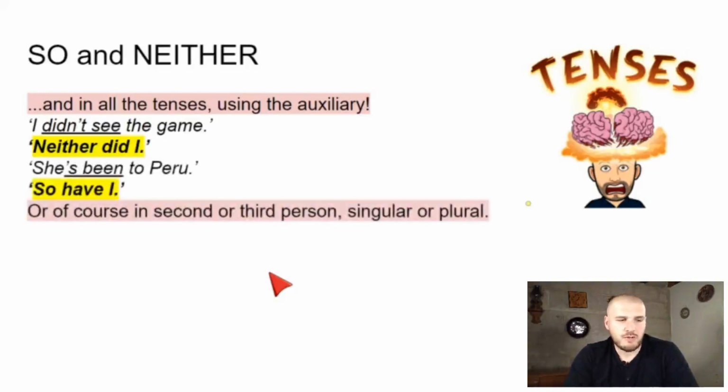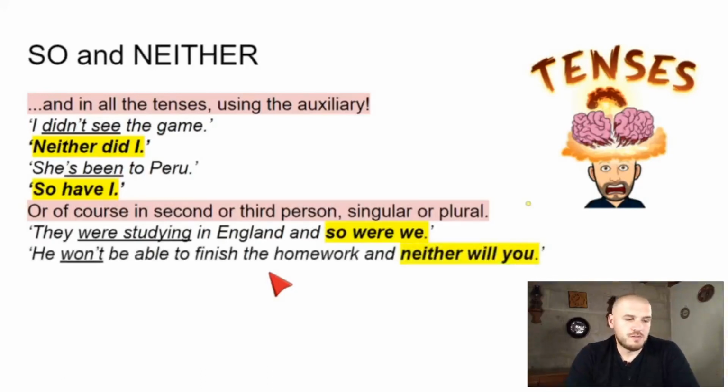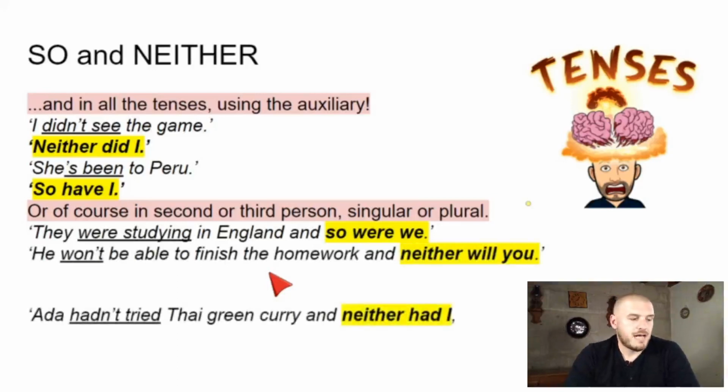Again, we can use second or third person. They were studying in England and so were we. He won't be able to finish the homework and neither will you. Ana de Armas hadn't tried Thai green curry and neither had I, but we both loved it.